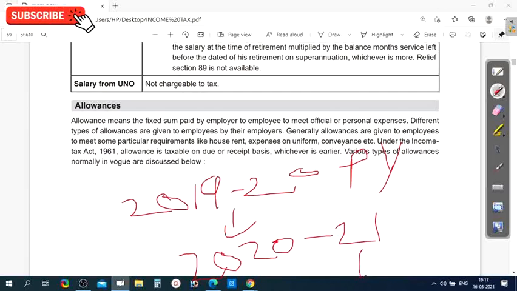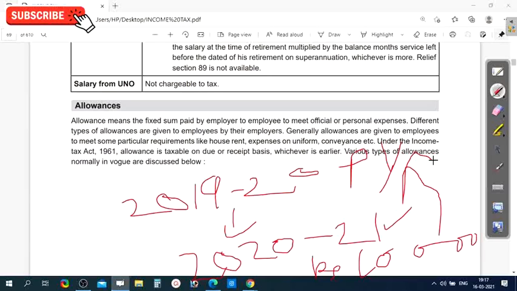That is a sum of rupees 10,000. For example, say it is a sum of rupees 10,000. You received this 10,000 in the financial year 2020-21, but it belongs to 2019-20. In which year do you have to pay the tax on this 10,000?